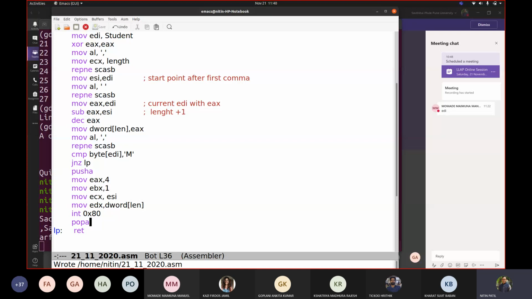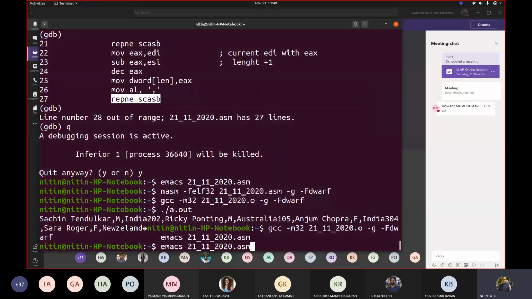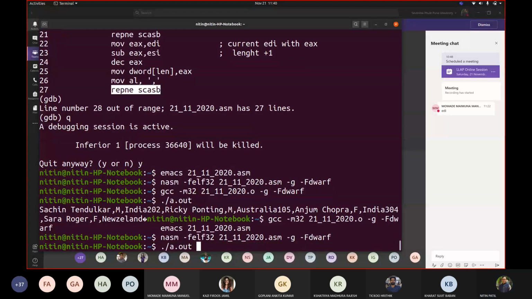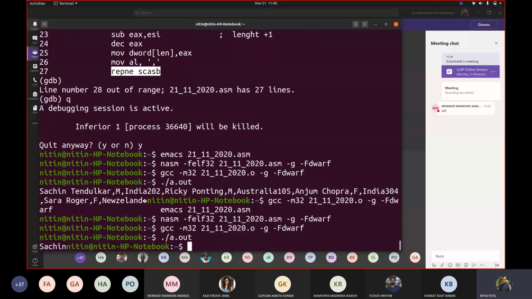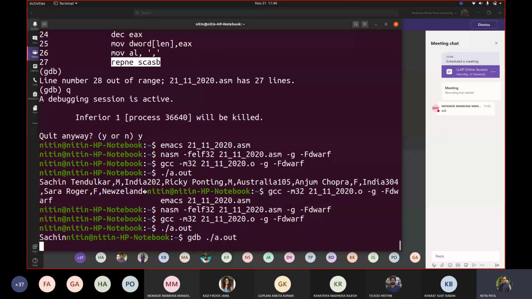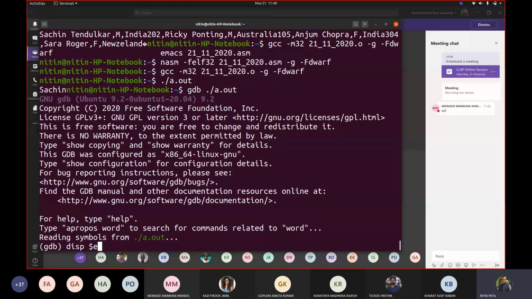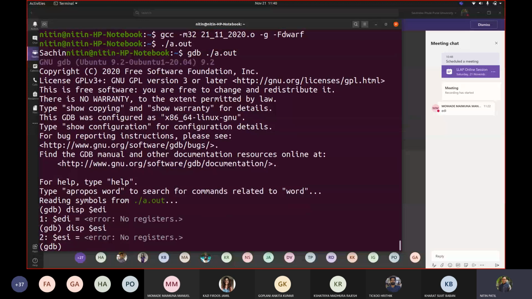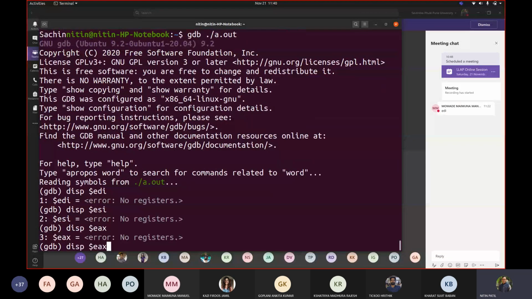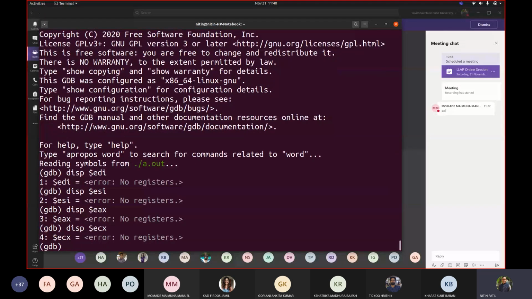Now let us see. I wrote EDX now. So let us see whether it displays Sachin or not. Now we got Sachin. Correct. So how did the code work? Let us debug this. gdb ./a.out. Concentrate mainly on what is happening here. EDI, ESI, EAX. EAX doesn't matter later because we want changes over here. So now you will understand what push A and pop A do here.